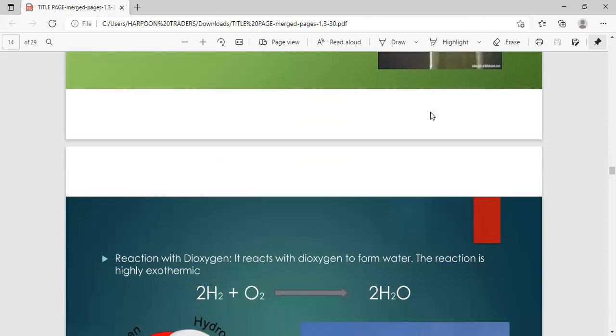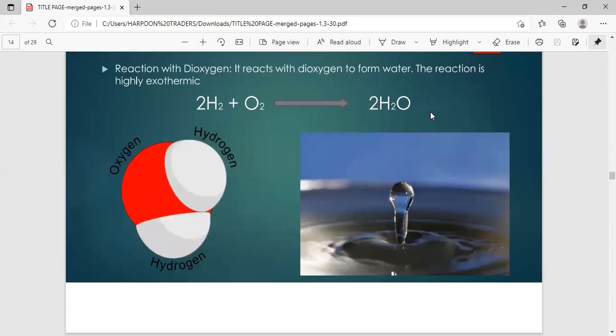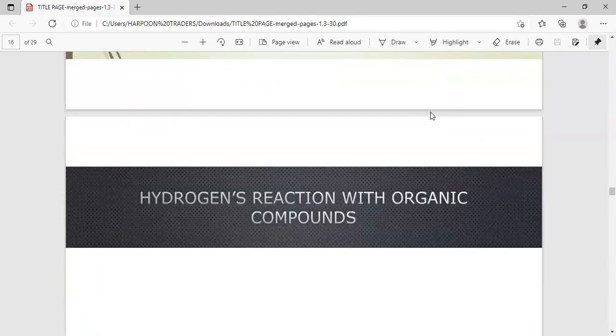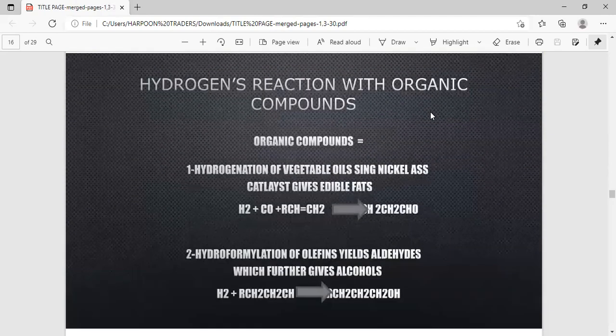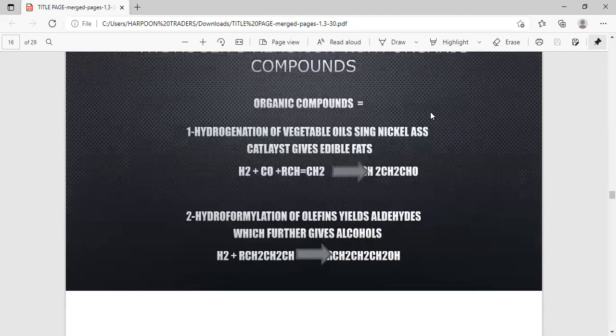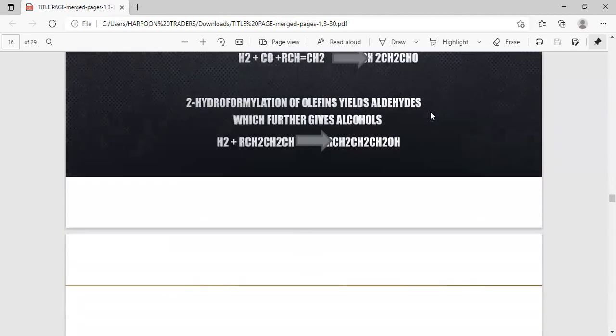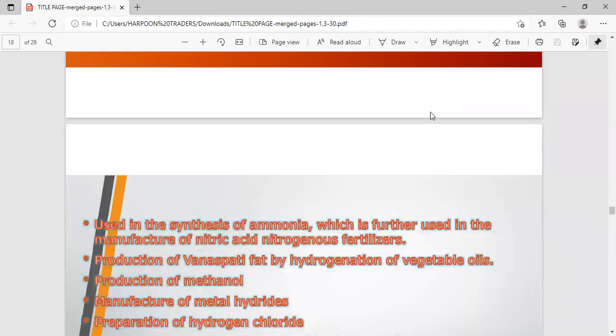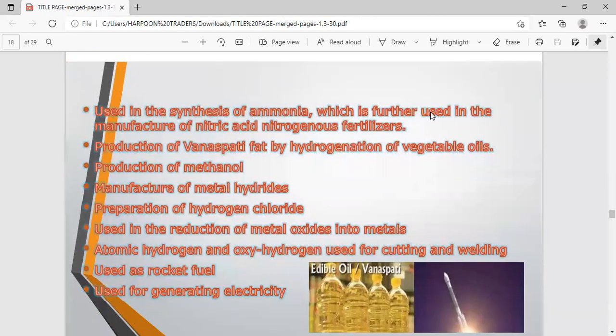Uses of hydrogen. Hydrogen is used in the manufacture of fertilizers. It is used in the manufacture of vegetable ghee and edible oils. It is used in the manufacture of tungsten bulb filaments. It is used for the purification of metals. It is used as a fuel in the form of water gas.